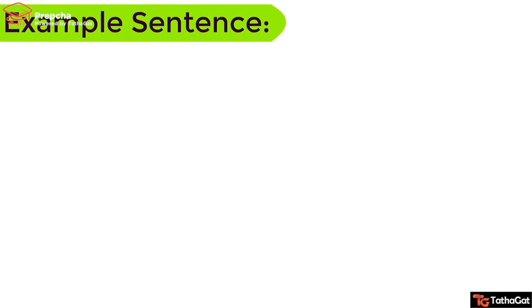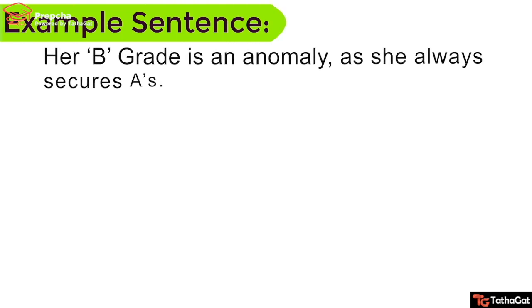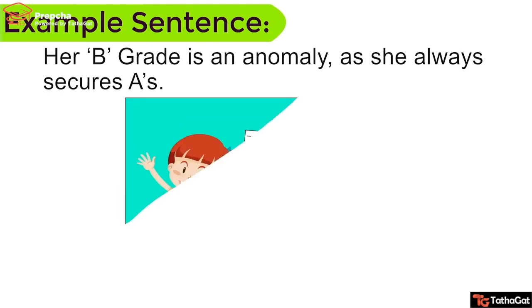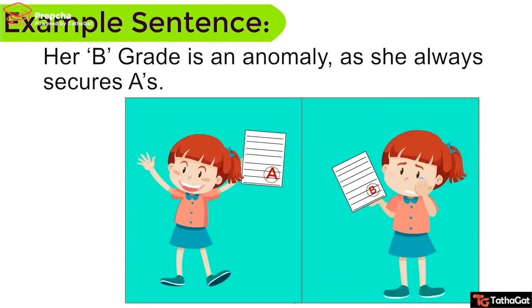Example sentence. Her B grade is an anomaly as she always secures A's. So, normally उसके grades A आते थे, तो B आना तो anomaly हुई. ऐसा normally नहीं होता था.